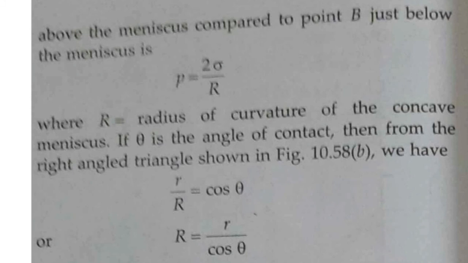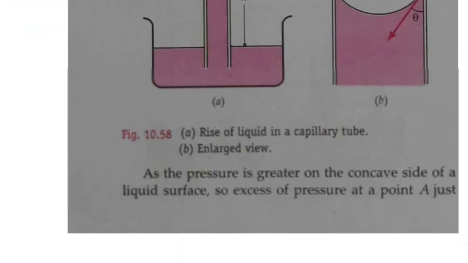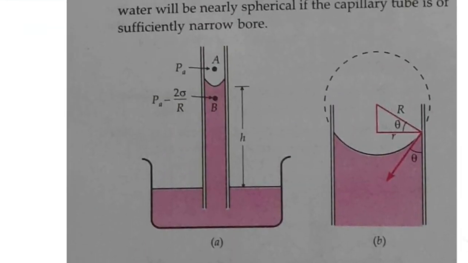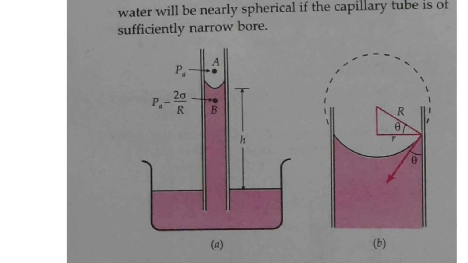Now we assume theta to be the angle of contact. From the picture we have marked the angle of contact. So we can construct a right triangle as shown in the figure, with angle theta as shown.